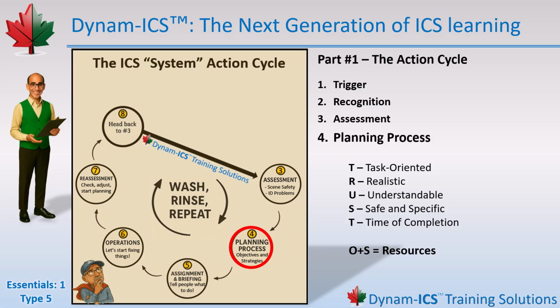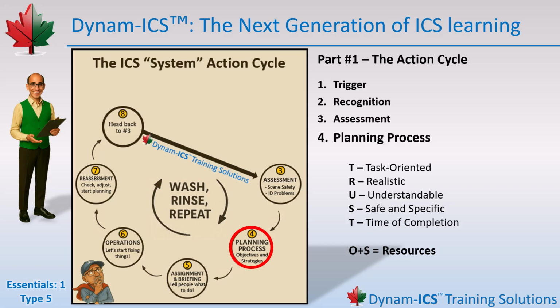Here's how it works. First, look at each problem on your list and build a quick objective for it. An objective is simply what you want to do about the problem. It's one short, to-the-point sentence, but it speaks volumes. And here's the catchword we developed at DynamICS to help you remember the characteristics of a good objective.